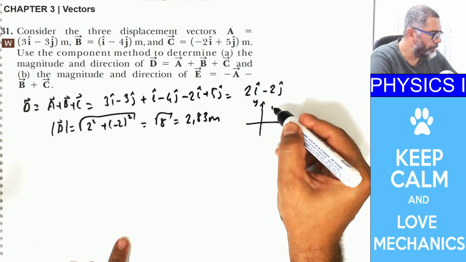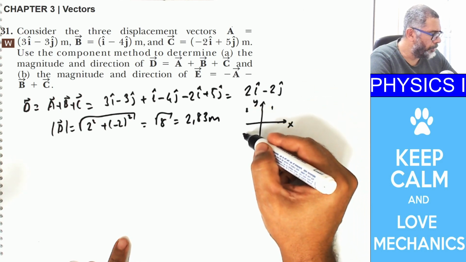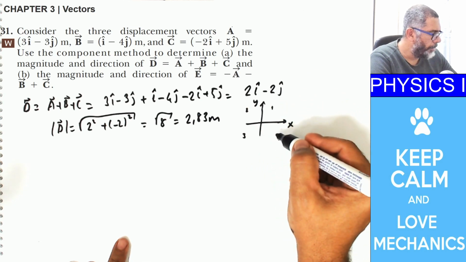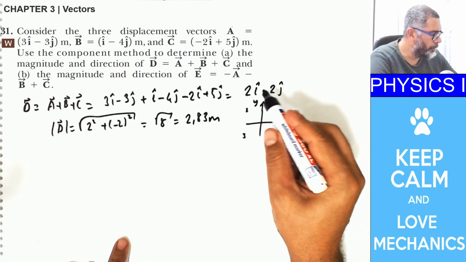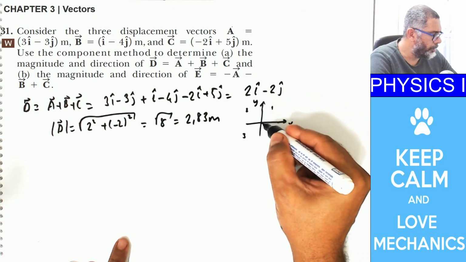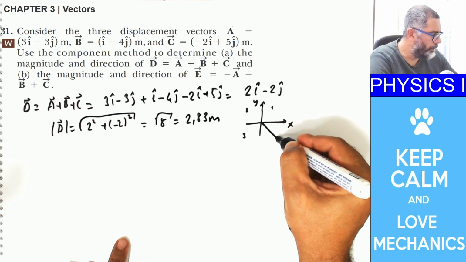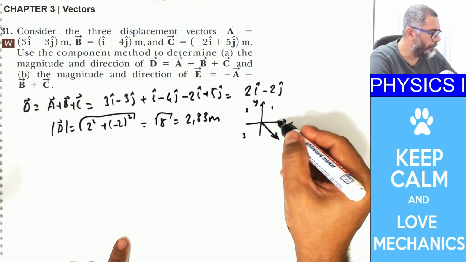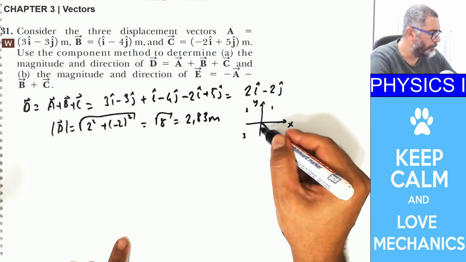This is first quadrant, this is second, third, and fourth quadrant. Fourth quadrant is this one, and if you want to draw this vector over here, it's going to look like this.